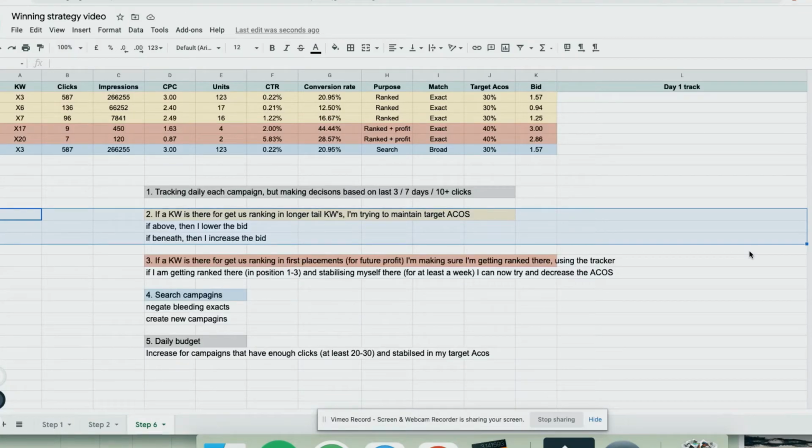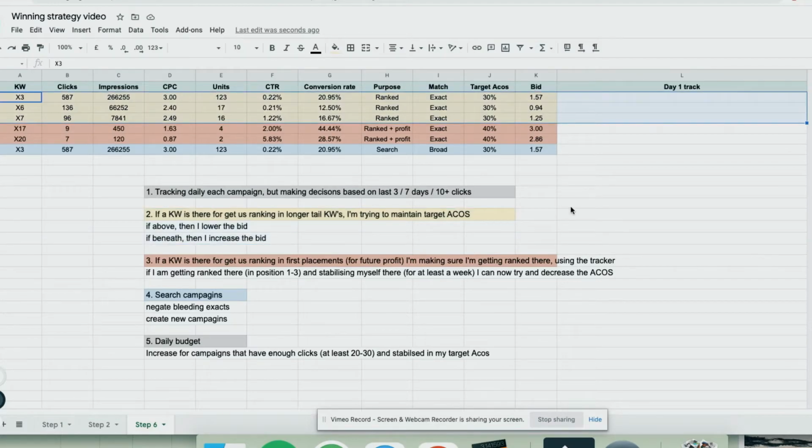Let's talk about the yellow keywords. If a keyword is there to get me ranking in longer tail keywords, I'm basically trying to maintain the target Acos. If the Acos is above my target Acos, then I lower my bid, and if it's beneath, then I increase my bid. My target Acos is my break-even Acos, and I don't want to lose money on keywords that I don't have any chance to get ranked in directly. So that's the reason I don't want it to be above target Acos, and the reason I don't want it to be beneath my target Acos is because I need more juice and more sales. So this is the reason.